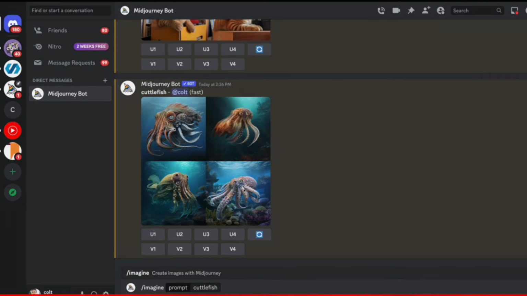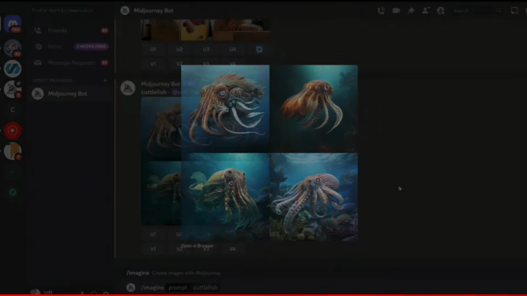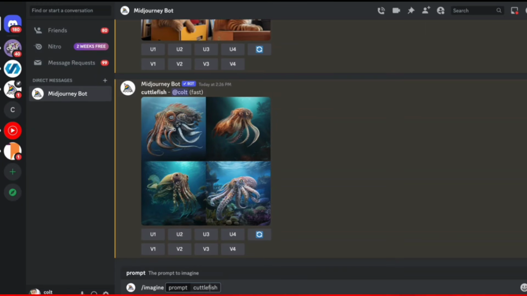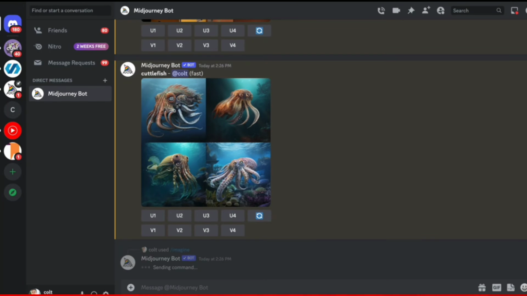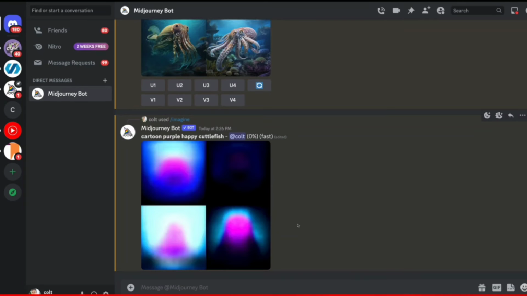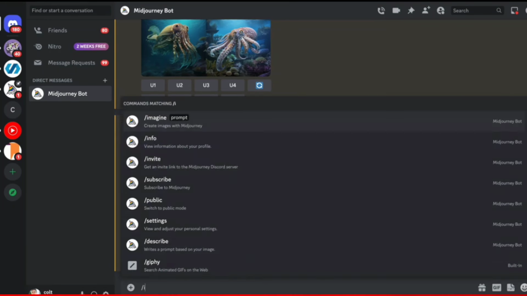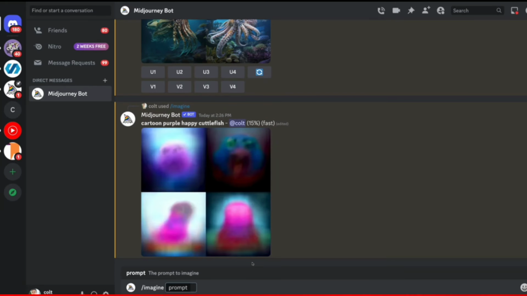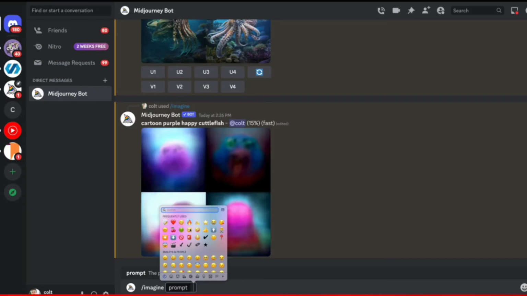But if I get more specific and more detailed, I could completely change this, even with just a few words. Maybe I'll say cartoon, purple cuttlefish, and let's go with happy. Just 4 words this time, but we'll get a very different result. And this is probably very obvious. I assume this is not really teaching anything all that remarkable, but I do want to demonstrate that you can get away with just a single word. You can actually even just do an emoji. So while that's going, let's do an imagine prompt with an emoji. How about fire emoji?